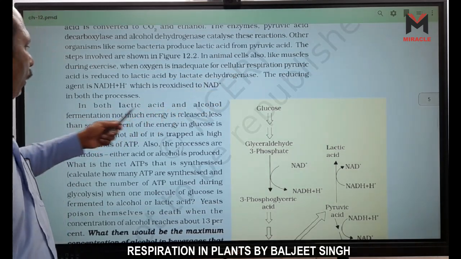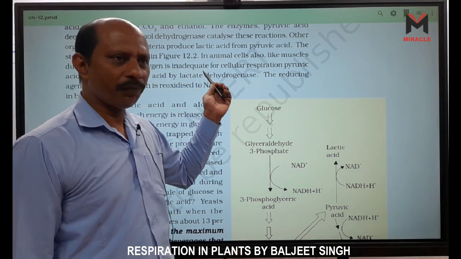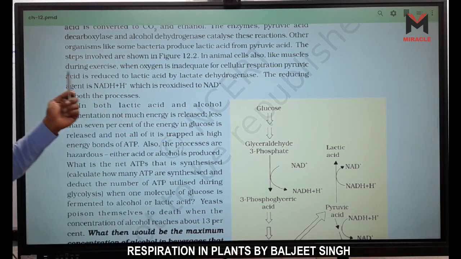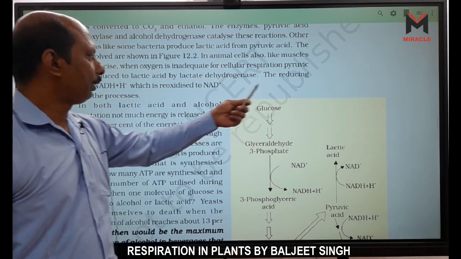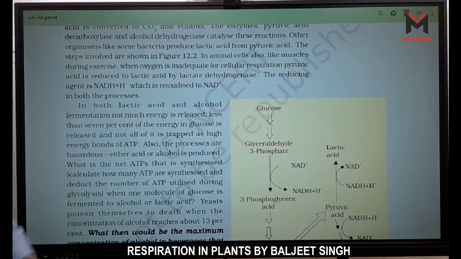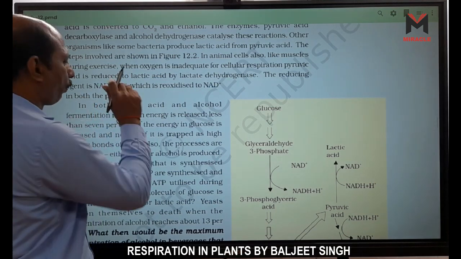In animal cells, during exercise, when oxygen is inadequate for cellular respiration, pyruvic acid is reduced to lactic acid by lactate dehydrogenase. The reducing agent is NADH plus H, which is reoxidized to NAD in both processes.